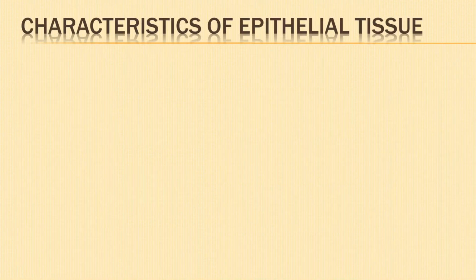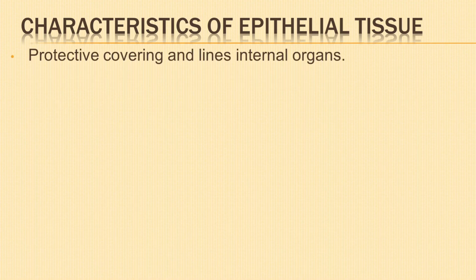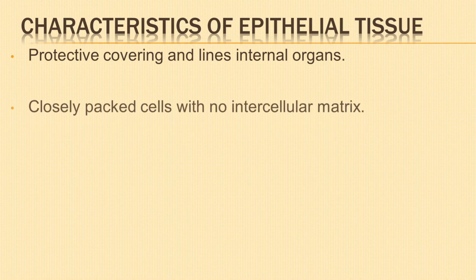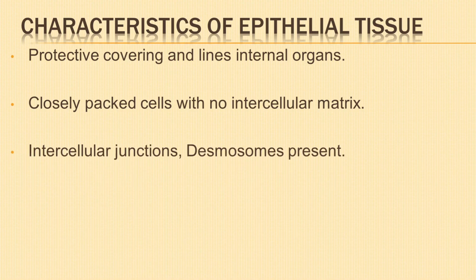Next, we shall learn about the characteristics of epithelial tissues. These are the simplest kind of animal tissue which form a protective covering of the entire surface of the body and also line the internal organs, and hence are known as protective tissue. The cells are closely packed with no intercellular matrix. The cells are held together by intercellular junctions, desmosomes, etc.